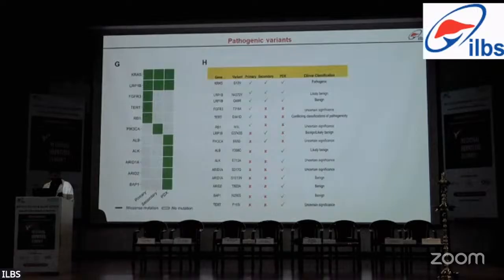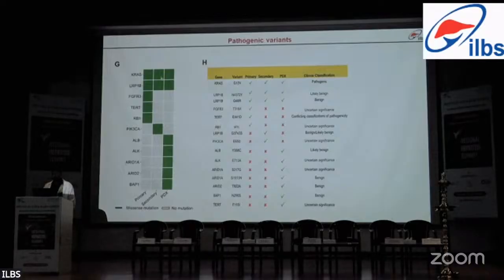From the genetic mutation study, we found that the pathogenic variant G12V of KRAS was conserved across all 3 samples, while LRP1B had benign mutations but was also conserved in all 3 samples. Besides that, genes such as FGFR3, TERT, and RB1 were only present in the primary tumor, while genes like PIK3CA, which are known to be associated with cell survival and growth, were only present post chemotherapy and only in the metastatic tumor, while chromatin remodelers such as ARID1A, ARID2, and BEP1 were only present in the patient-derived xenograft model.